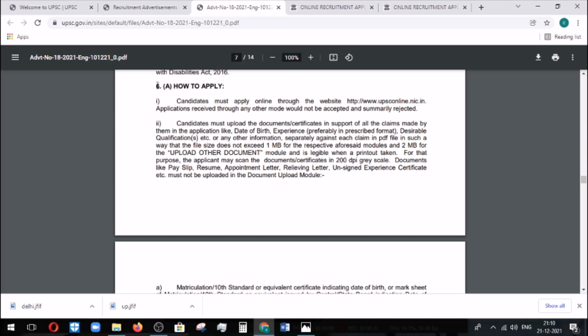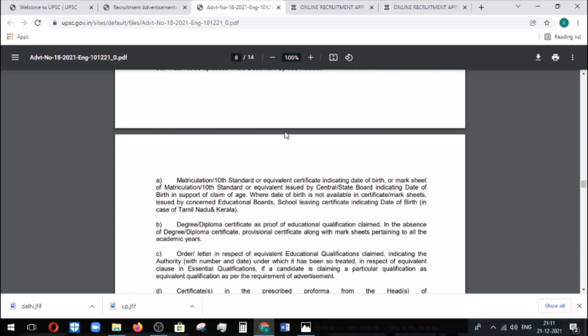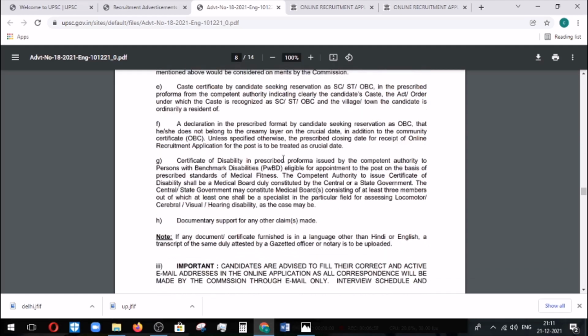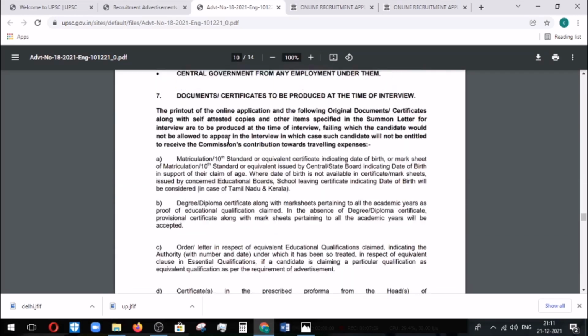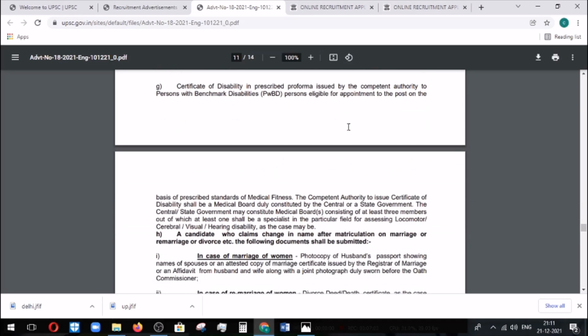And here they have also given a separate guideline on how to apply for this post through the website. They have listed what is needed before uploading, like the documents with certificates, and they have mentioned the specific file size. Please read it before applying on the portal. So that's it, the main information I have discussed here.